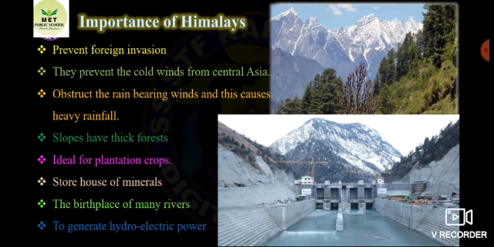Once again I will repeat, the importance of the Himalayas: they prevent foreign invasion, they prevent the cold winds from Central Asia, then obstruct the rain bearing winds and this causes heavy rainfall. The slopes have a thick forest, it's good for plantation crops, it's a storehouse of minerals, it is the birthplace of many rivers and it helps the generation of hydroelectric power. So this is about the first important physiographic division of India, that is the northern mountain.